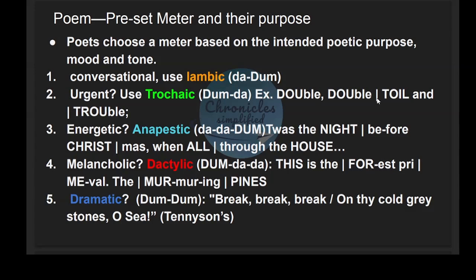If it is urgent, the poet chooses trochaic. If it is energetic, they may choose anapaestic. If it is melancholic, they will choose dactylic. If the tone is dramatic, they will use spondee. S-P-O-N-D-E-E, spondee.